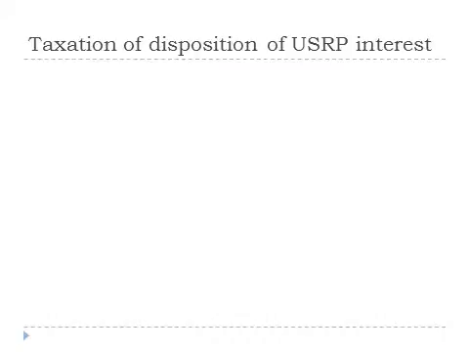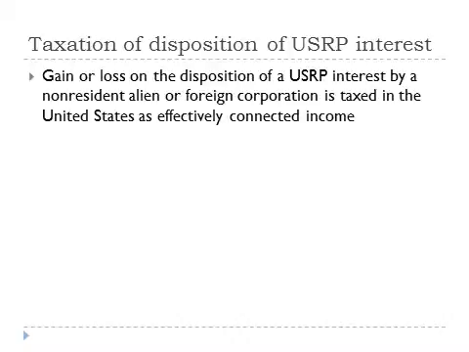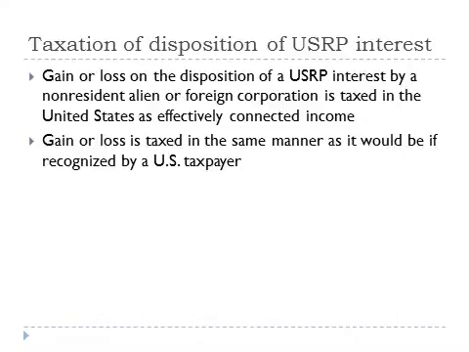If property is a U.S. real property interest, then disposition of that property by a non-resident alien or foreign corporation is taxable in the United States. Gain or loss on the disposition of a U.S. real property interest by a non-resident alien or foreign corporation is taxed in the United States as effectively connected income. As such, the gain or loss is taxed in the same manner as it would be if recognized by a U.S. taxpayer.